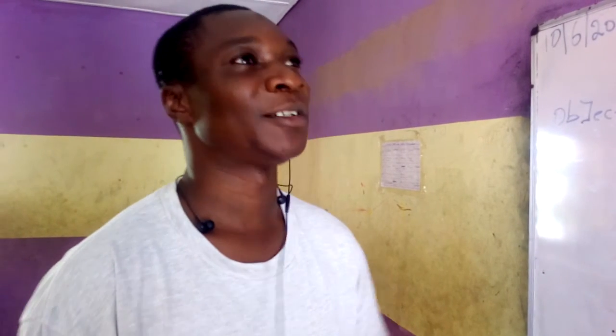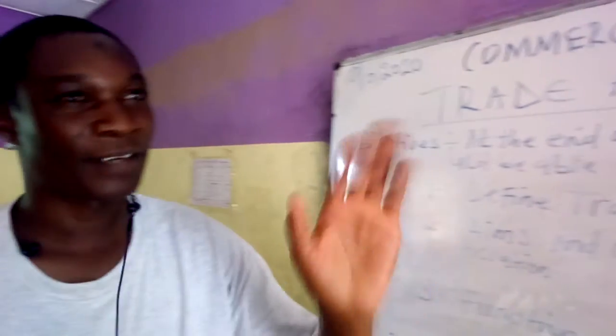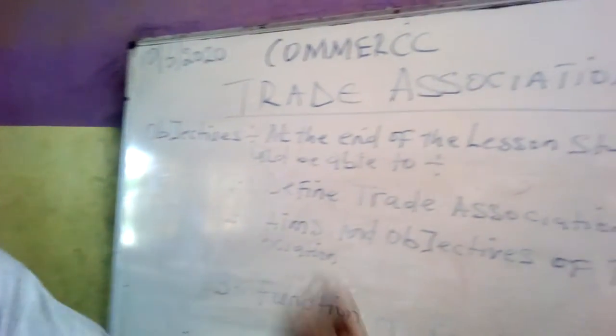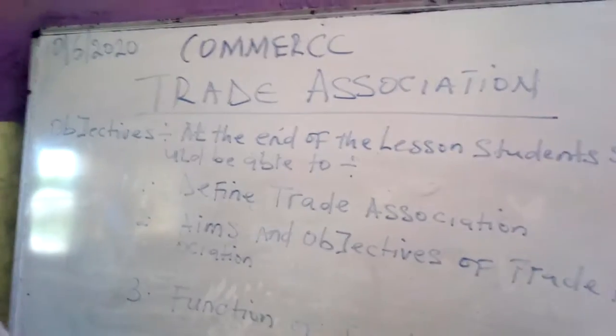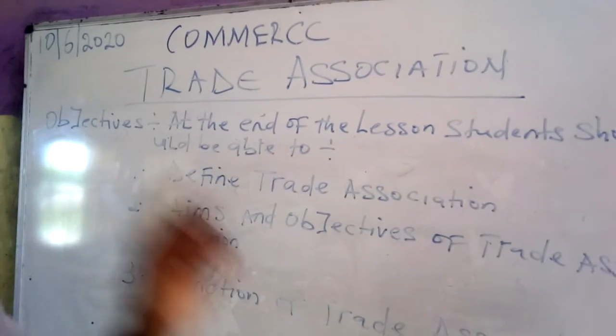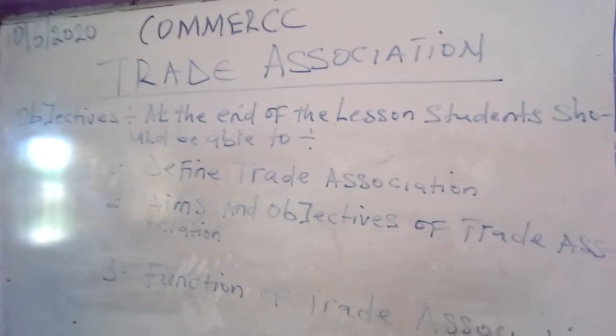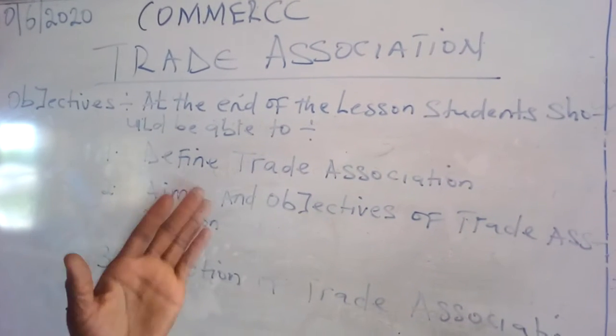Two, to ensure that members charge uniform price. There are some commodities or goods in the market that have a fixed price. So belonging to that association, you must sell your goods at a particular price that all members must abide by.